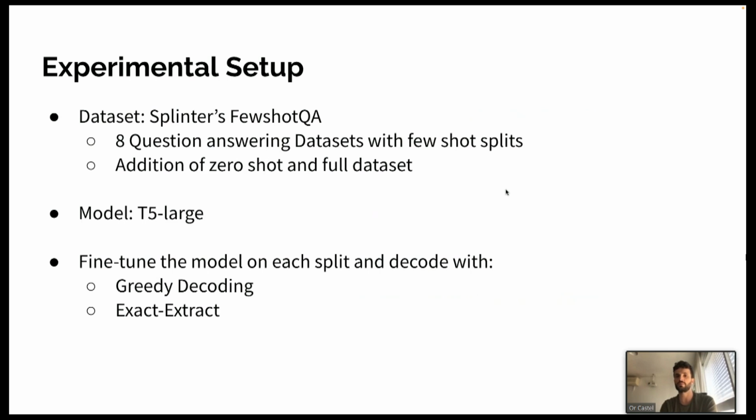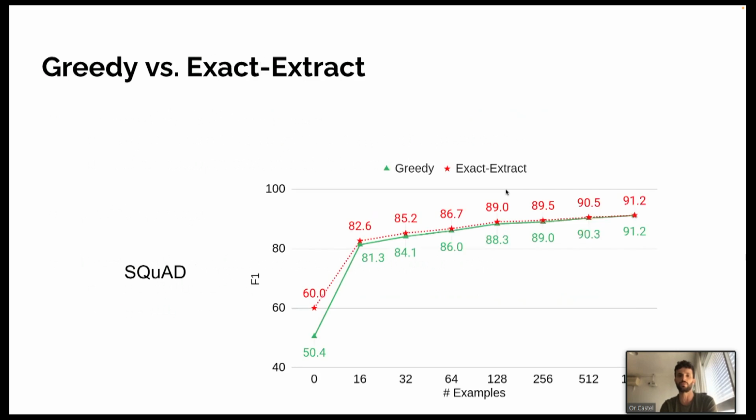In our experiments, we use T5 large, the vanilla one, published with the original paper, both for zero shot, and we also tested it with the few shot QA dataset presented in the Splinter paper by Ori and Omer and some other friends. We then decode answers using both greedy decoding and Exact Extract and compare the results, comparing both F1 results and exactness and extractiveness of the greedy decoding.